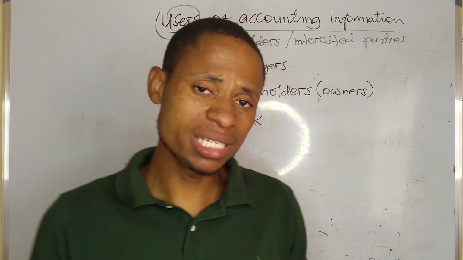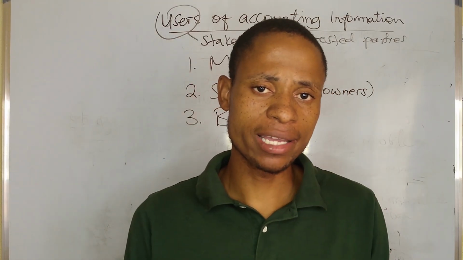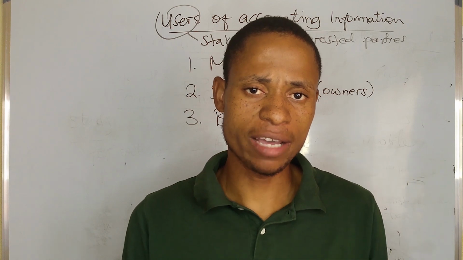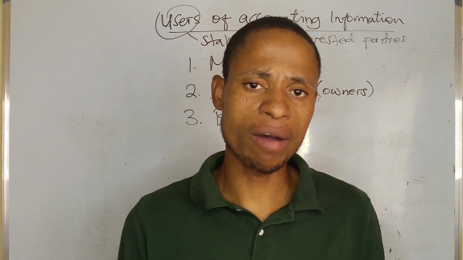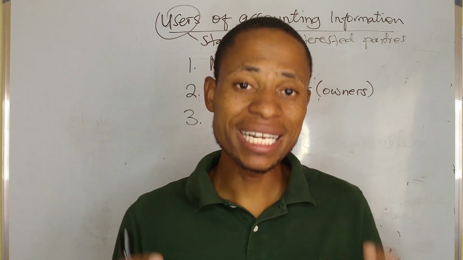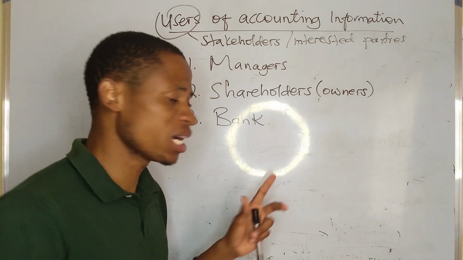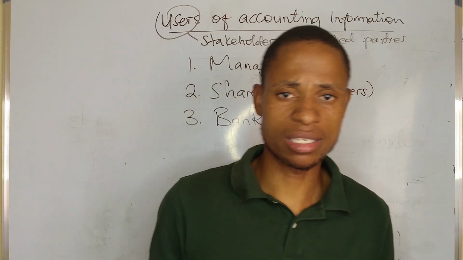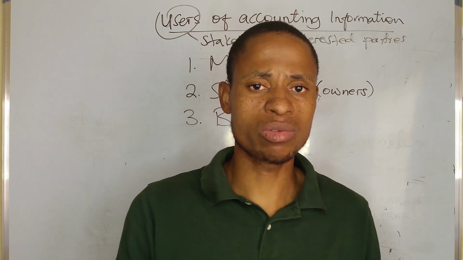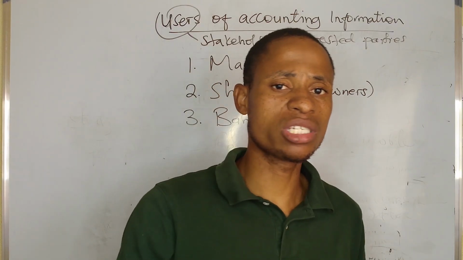Number 3, we have the bank. When the business has produced financial information, they have presented their income statement and prepared their statement of financial position. They know how much profit they make and how many resources they own. That information helps the banks, because banks are the ones that provide loans to businesses. For banks to approve a loan, they need current information and the financial history of the business.